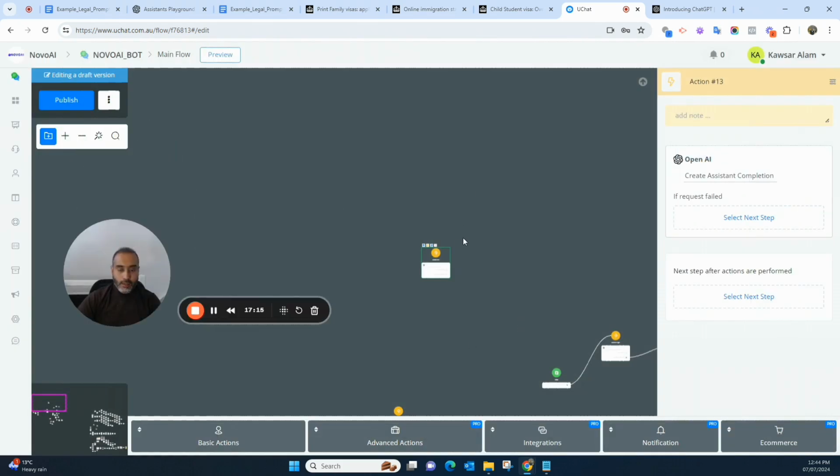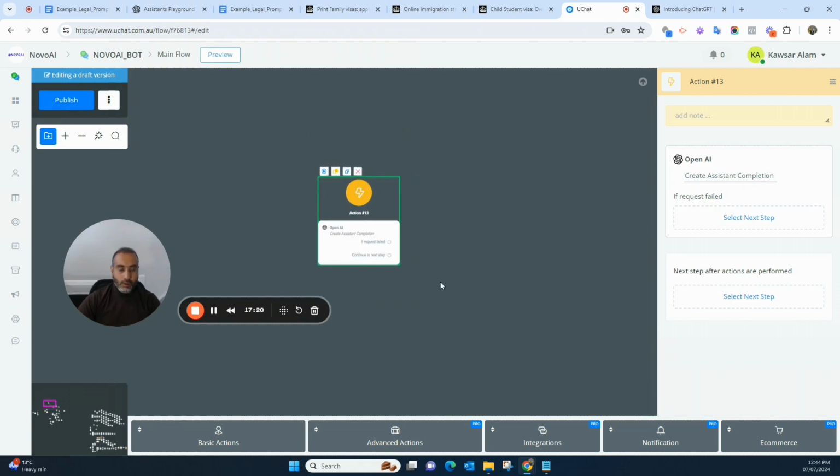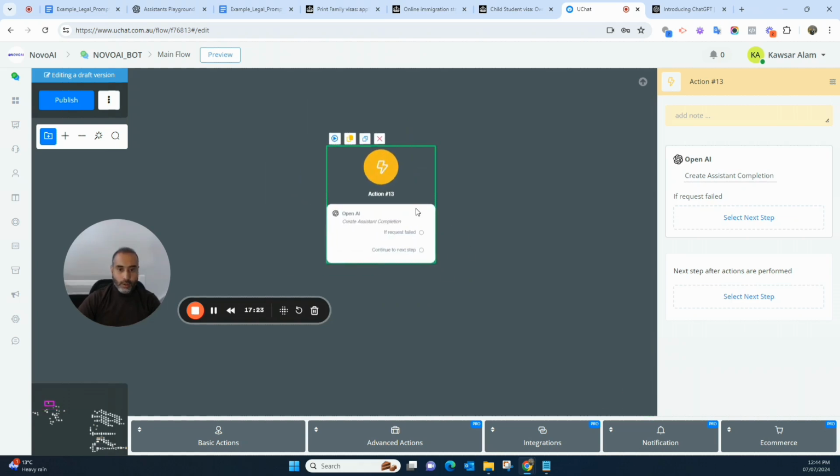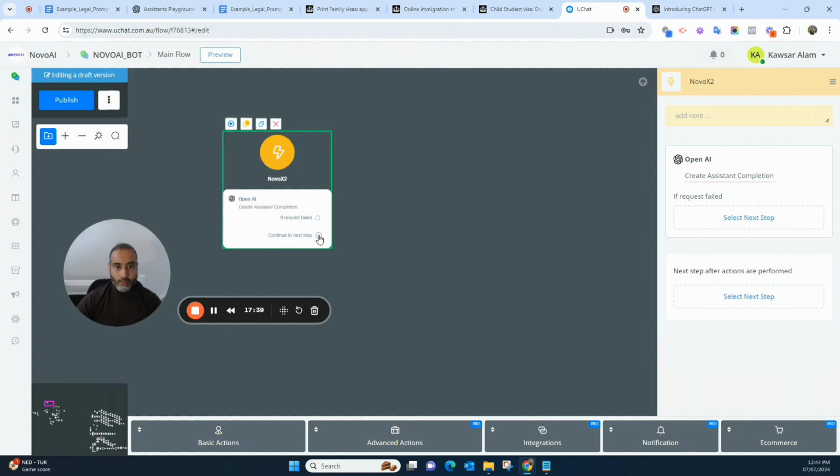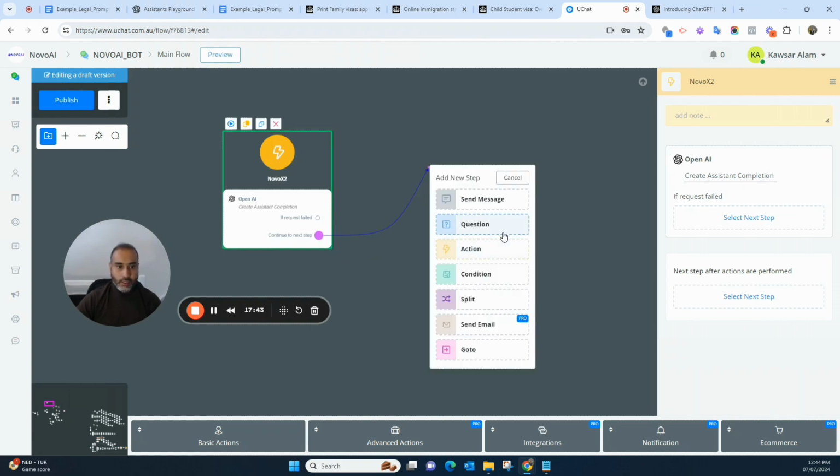So next we need to create a send message module. This is where it will reply to the user. So you can give it any name you want there. X2, for example, I give a name, and the next module is send message. All right, it's quite heavy because I have so many agents created inside this one.